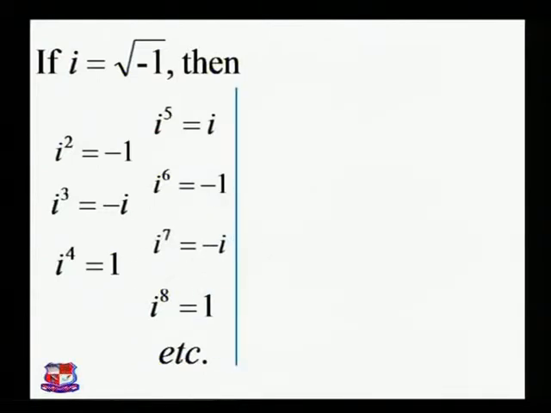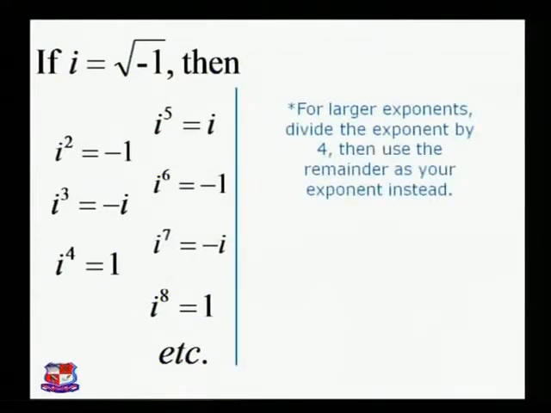Generally, we can say for larger exponents of i, we can divide the exponent by 4 and then use the remainder as your exponent instead of that larger number.